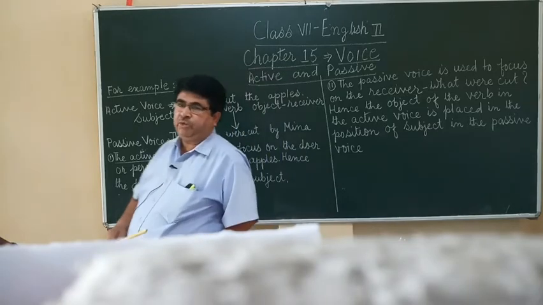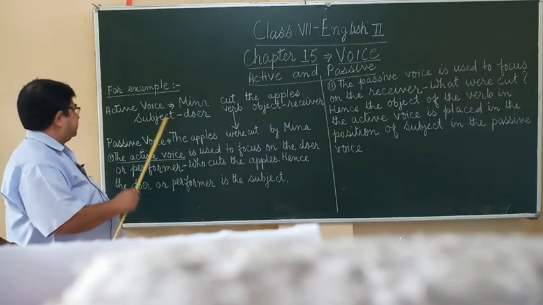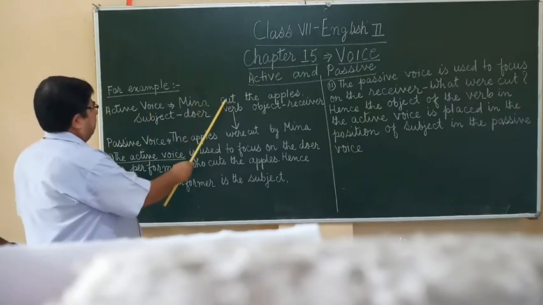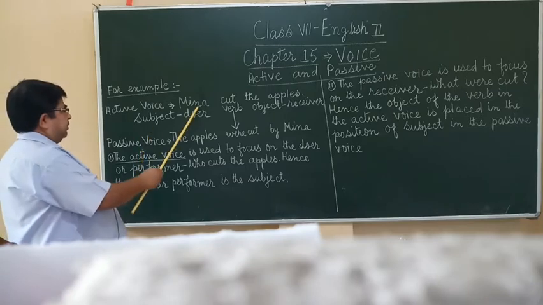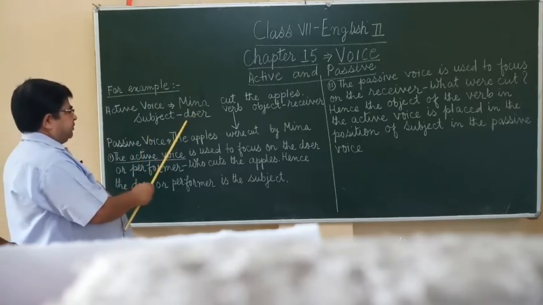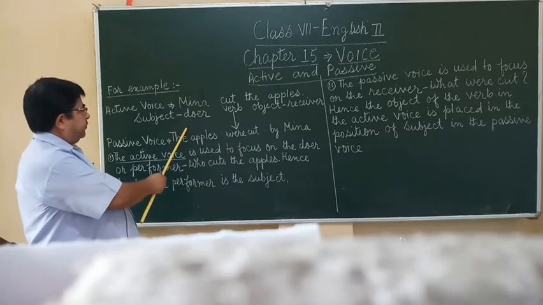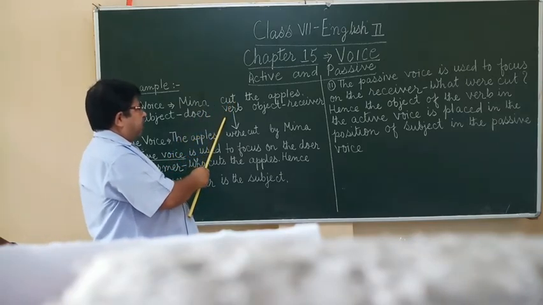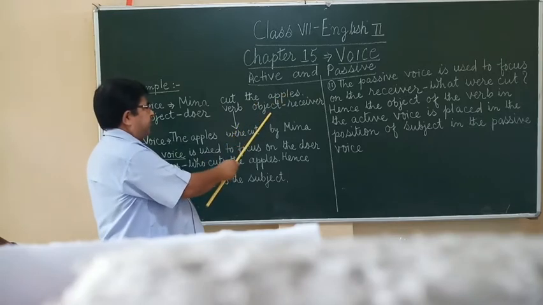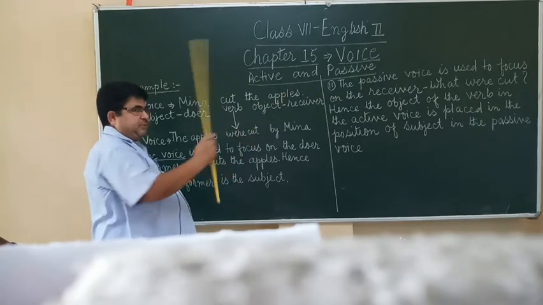Children, you see the blackboard here, you see the example. Active voice: Meena cut the apples. Here the subject is Meena, who is the doer. Cut is the verb, the apples object, who is the receiver.